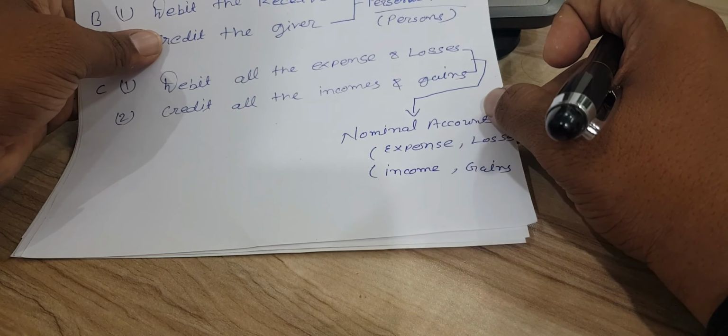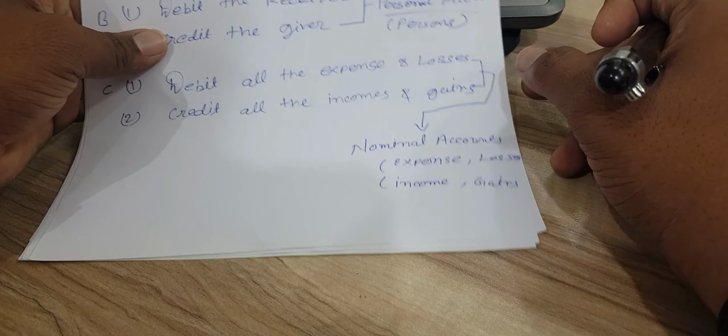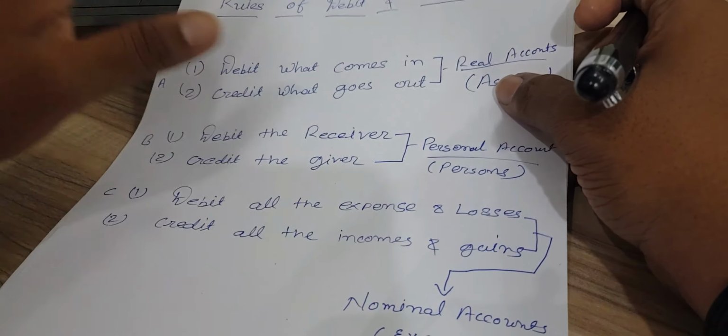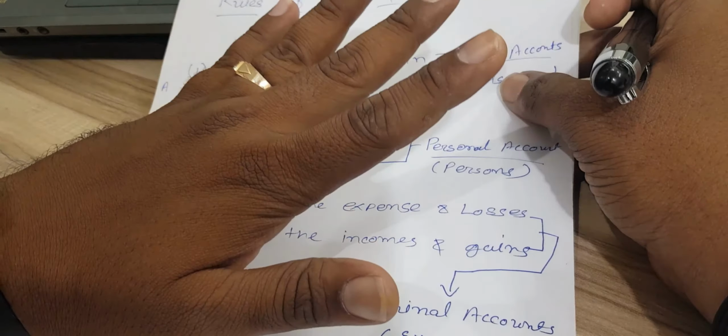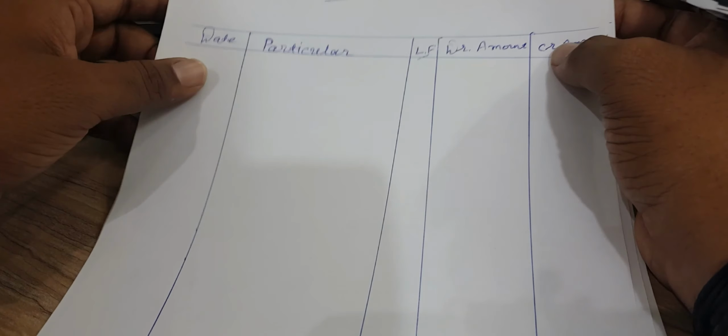What do we mean by nominal account? Nominal account is all about expenses, losses, income and gains, right? So this is the basic rule of journals. Let's see the format of a journal entry.